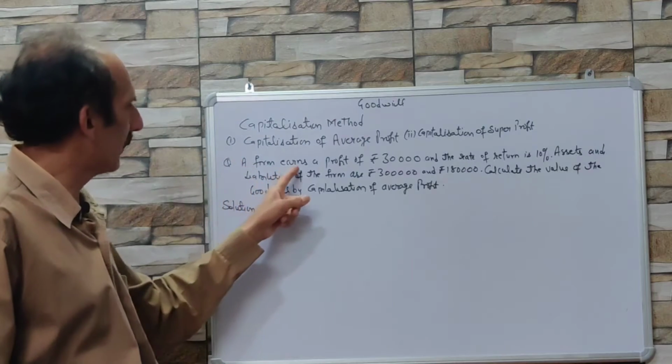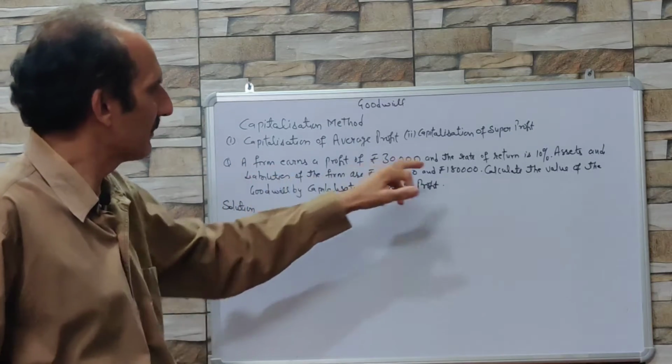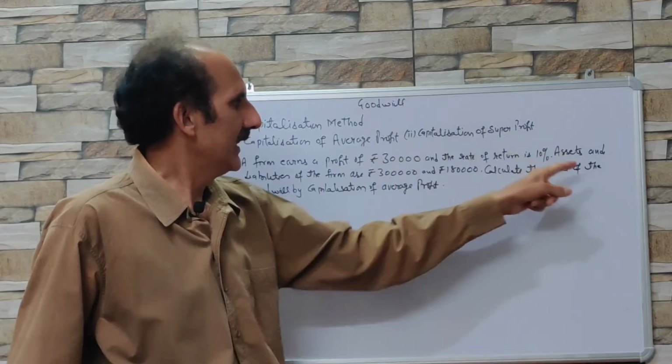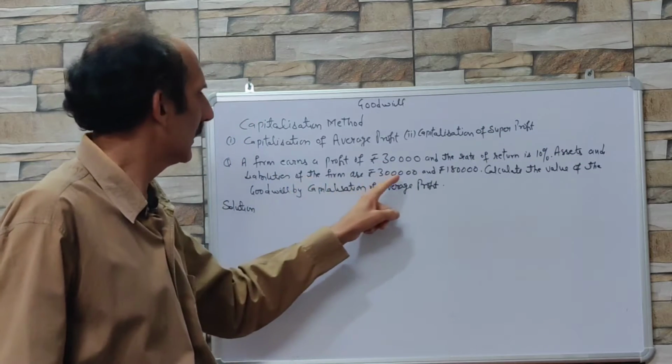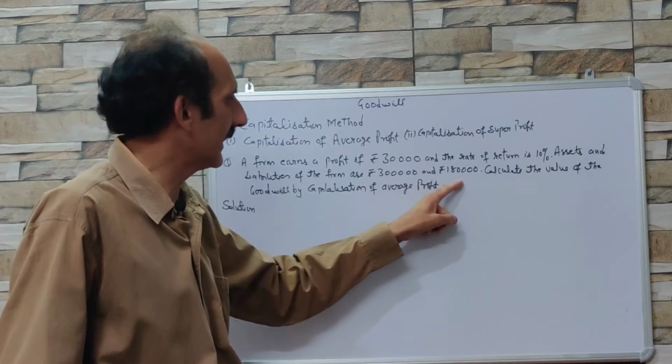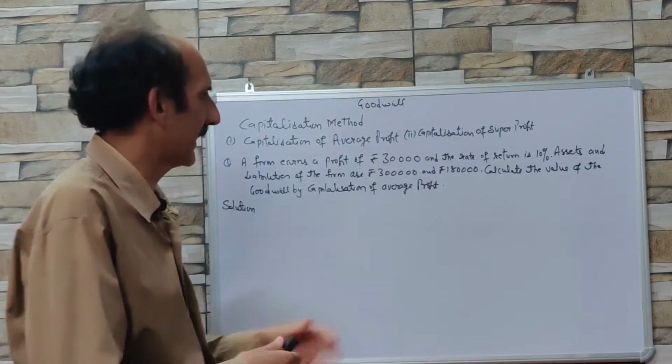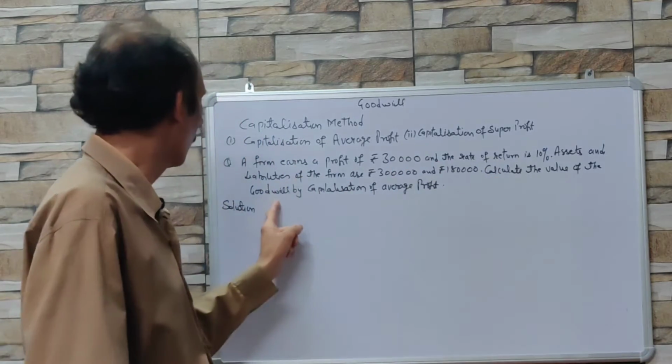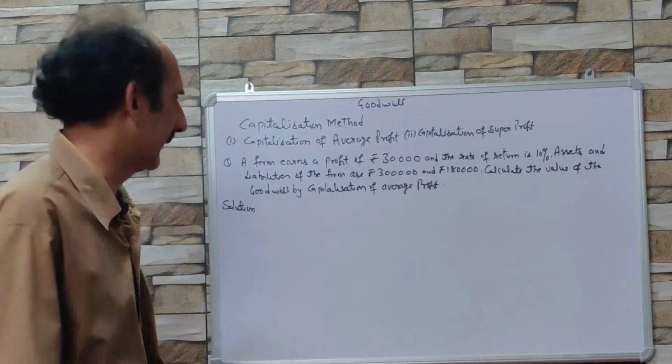Suppose a firm earns a profit of rupees 30,000 and the rate of return is 10%. Assets and liabilities of the firm are 3 lakh and rupees 1 lakh 80,000 respectively. Calculate the value of the goodwill by capitalization of average profit.